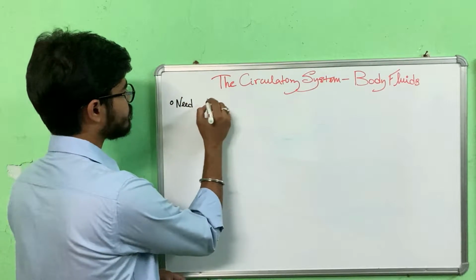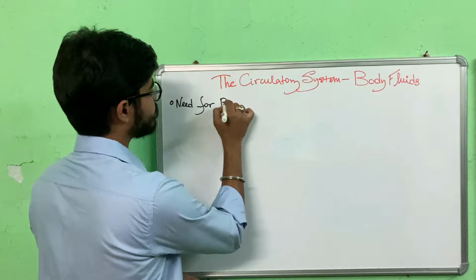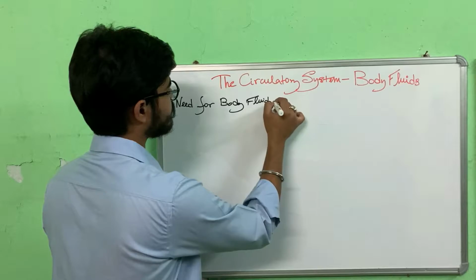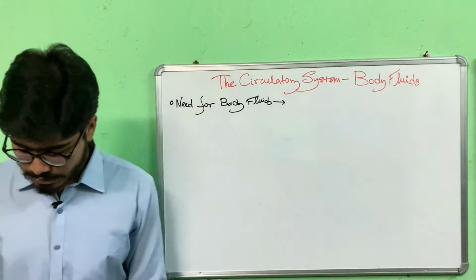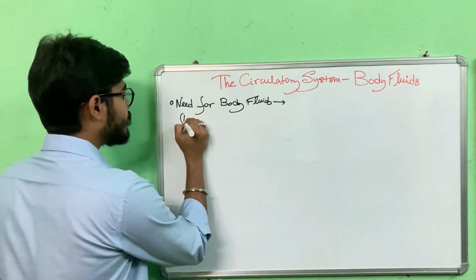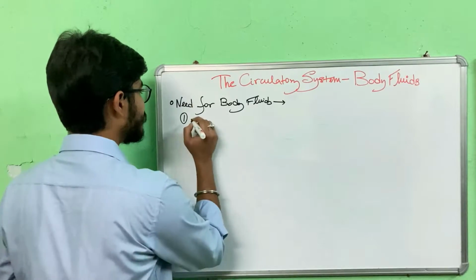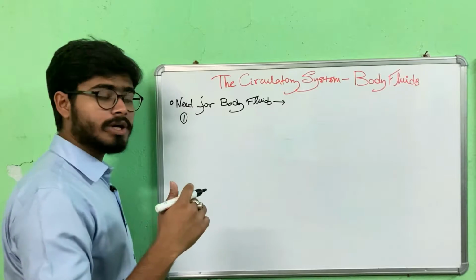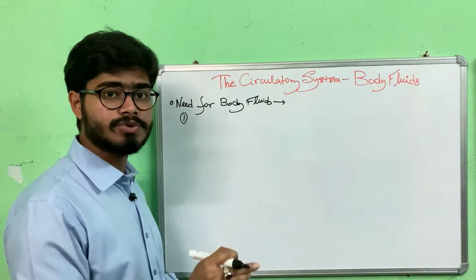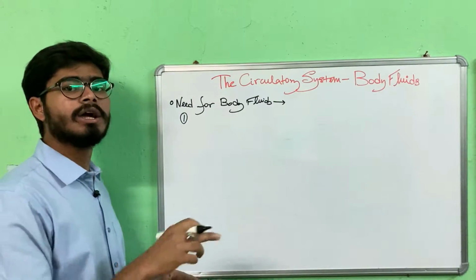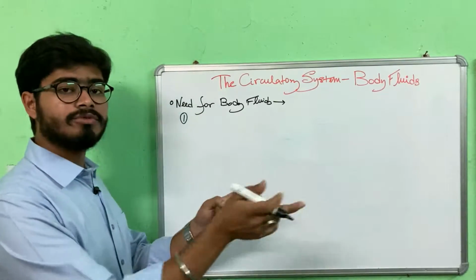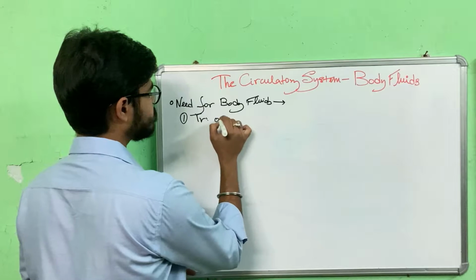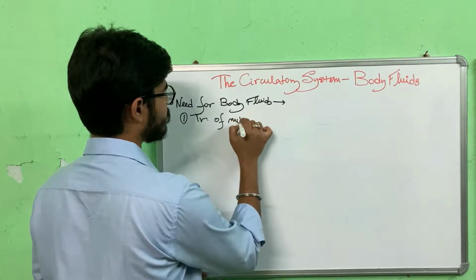So first of all the question comes, why do we need body fluids? Need number 1 is that the nutrients which are absorbed from your GIT, or the gastrointestinal tube, are transported from the GIT to the liver and then to the various cells of the body. So, transport of nutrients.